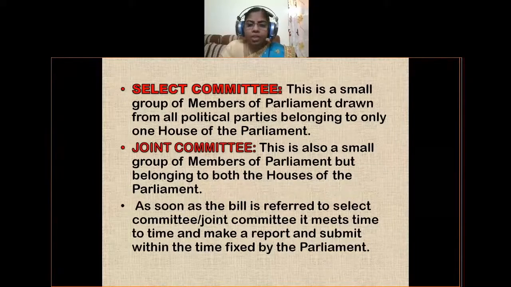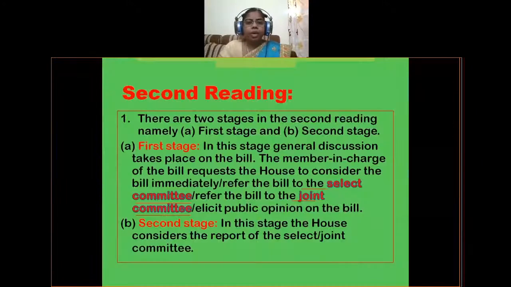As soon as the bill is referred to the select committee or joint committee, it meets from time to time and makes a report and submits it within the time fixed by the parliament. So if a bill is referred to either select committee or joint committee, they will study that bill and submit a report within the fixed time. Next one is elicit public opinion on the bill. That means asking the public opinion on the bill.